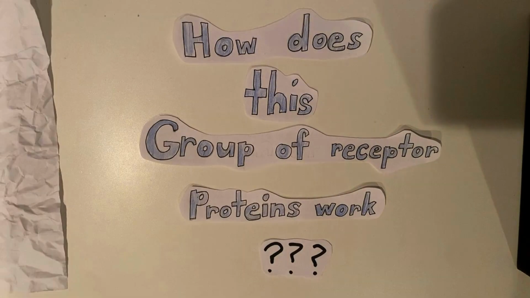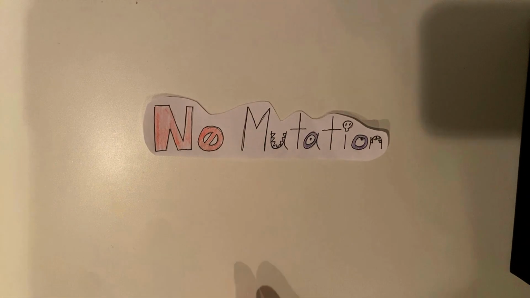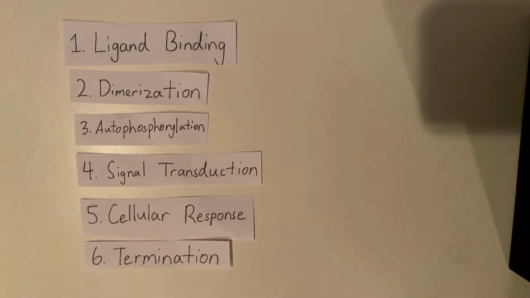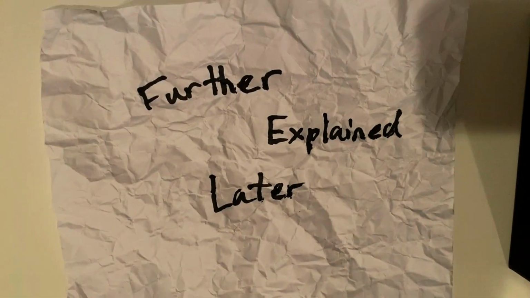Now the question is, how does this group of receptor proteins work? Well, under the circumstances where there's no mutation, the PDGF signaling pathway should work through 6 steps: ligand binding, dimerization, autophosphorylation, signal transduction, cellular response, and termination. These 6 steps will further be explained later.